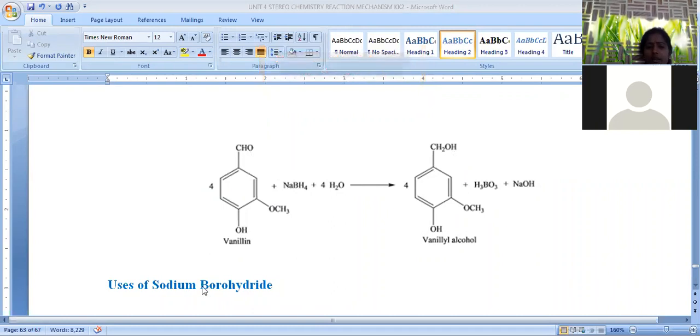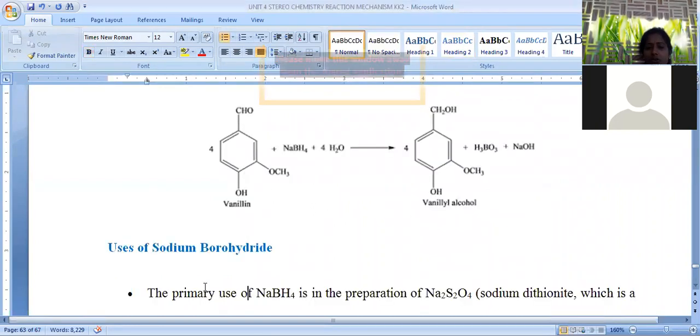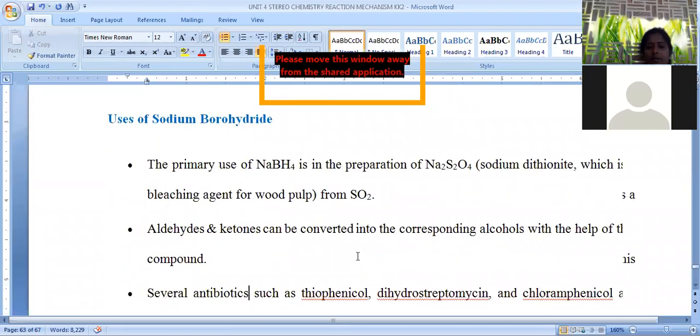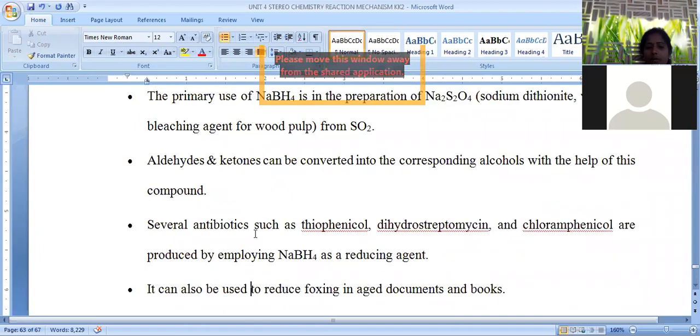Now let us see where we can apply this sodium borohydride. Sodium borohydride is used in the preparation of sodium dithionite. We can apply this in dithionite synthesis. Aldehydes and ketones are reduced by sodium borohydride into their alcohols: aldehyde to primary, ketone into secondary alcoholic compound.